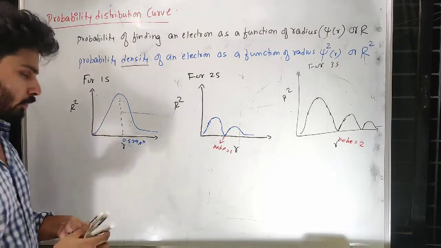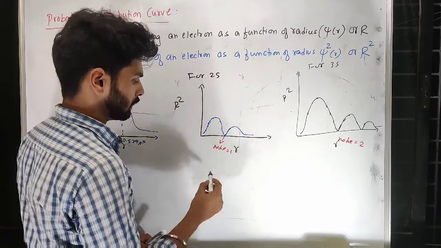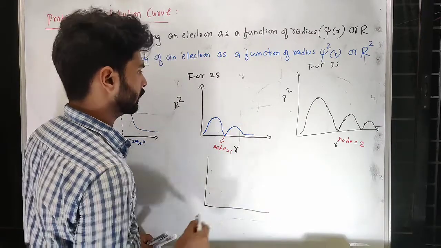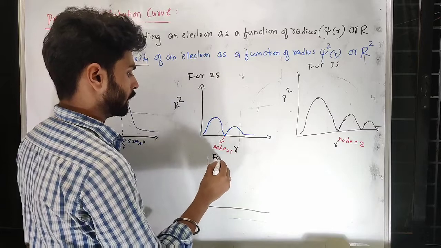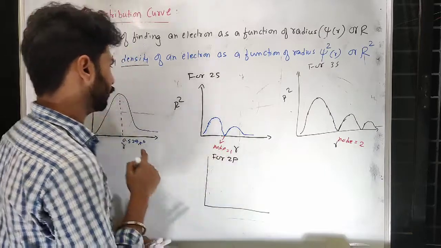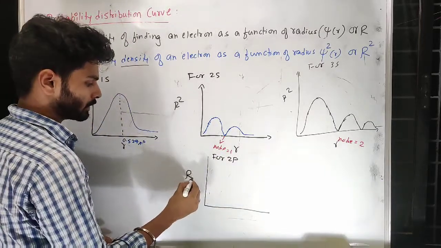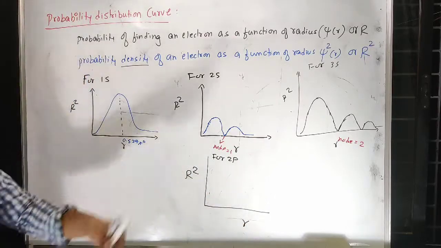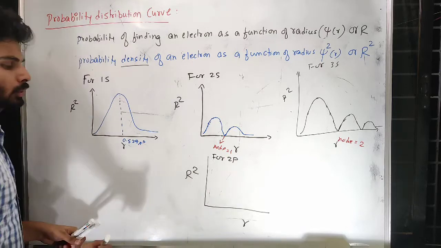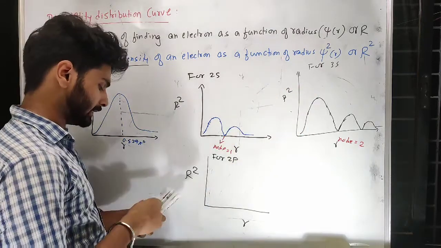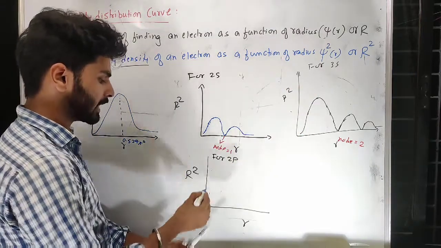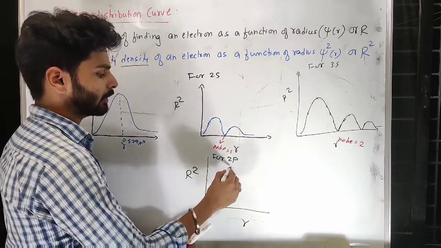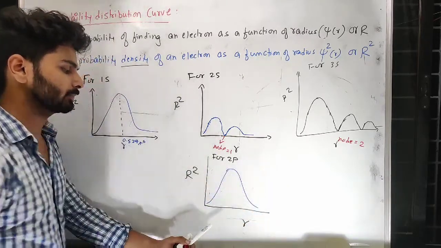So for 2p, if you draw, in the case of 2p, it is very similar to that of 1s, because in this case this is the very first orbital of this type, p type. So in that particular axis, its presence will be minimum at the center, then it will increase, then it will go down.